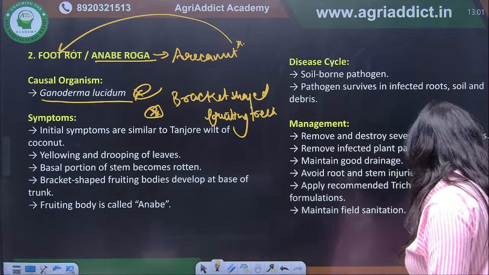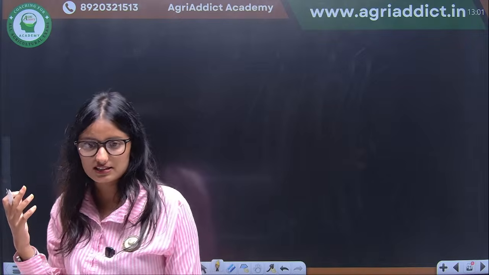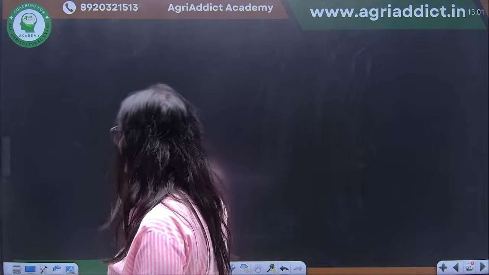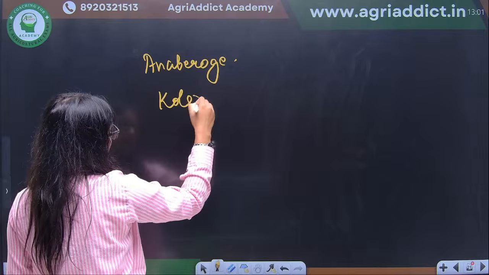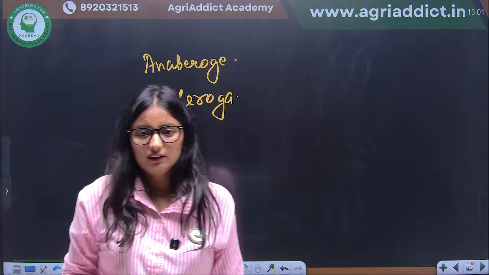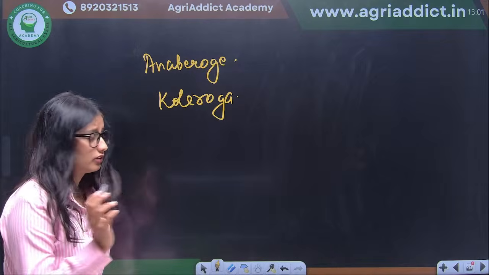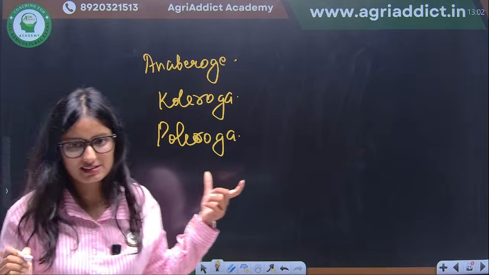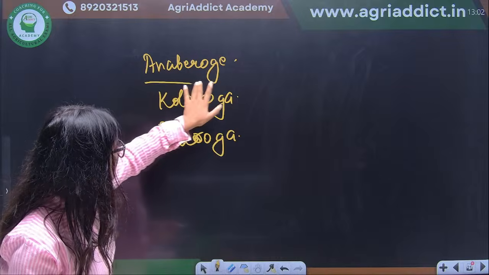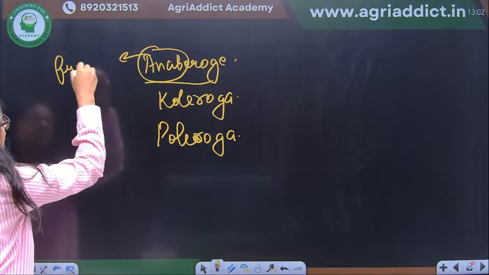And one more important thing: these are some Kannada words on which the names of these diseases are based, like Anaberoga, Kolyoroga, and Polioroga. So in Anaberoga, anabe is basically the word for fruit, in case of arecanut.